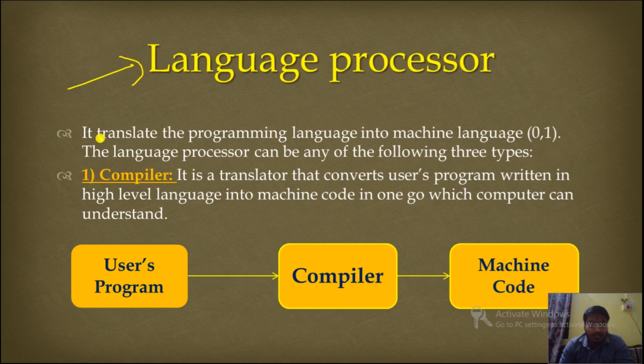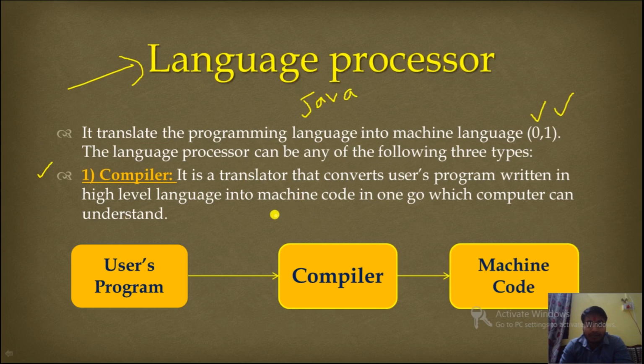So this is what it is. It's a kind of translator. It translates the programming language. Suppose you are writing the program in Java, then whatever you have written there, the computer doesn't understand. So the language processor converts those codes into machine language, that means 0 and 1. The computer understands binary code 0 and 1. The language processor can be any of the following three types.